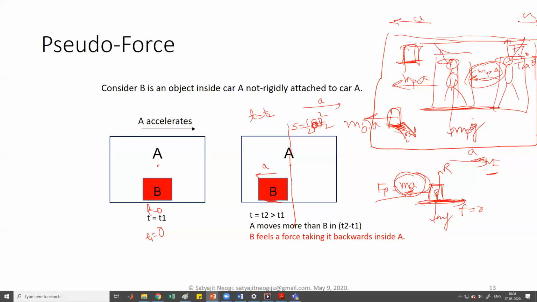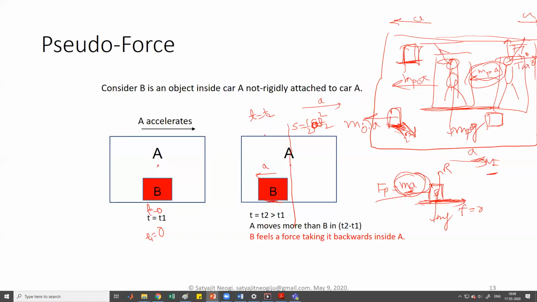But non-rigidly attached objects like you or any other person or any suitcase, suppose you have kept it on the floor of the bus, if it is not rigidly attached, then it will be affected by the force. So it is always recommended that whenever you are inside a non-inertial frame of reference, you must hold on to that frame as rigidly as possible. Okay, so that is basically the concept of it.